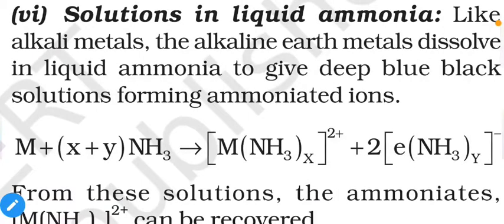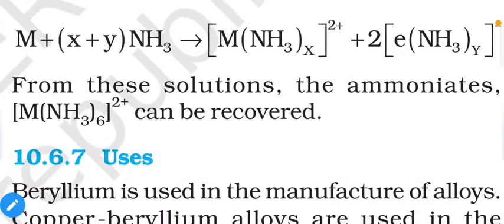Solution in ammonia. Like alkali metals, alkaline earth metals dissolve in liquid ammonia to give a deep blue-black solution forming ammoniated ions. This is the simple reaction, just like the previous case: metal plus NH3 gives metal ammonia complex and ammoniated electron. This ammoniated electron gives the blue color, just like the previous case. So the color of this solution is actually because of the ammoniated electron, that is e(NH3)y.